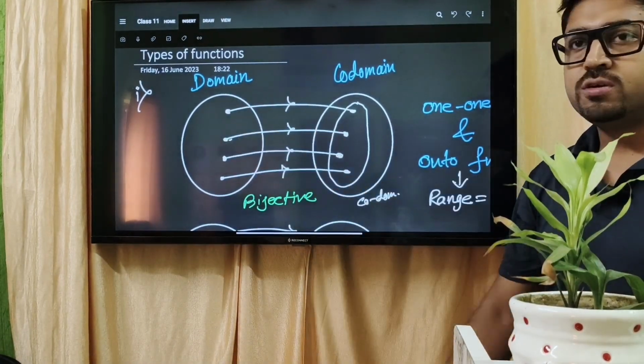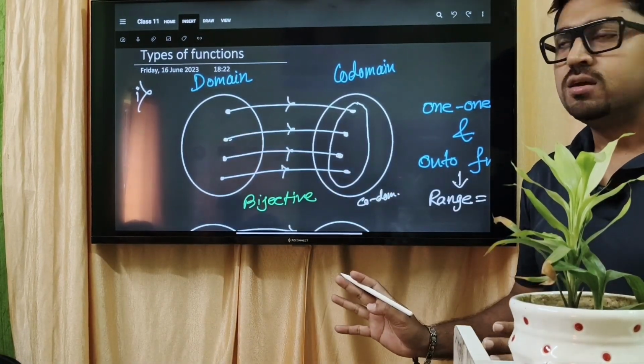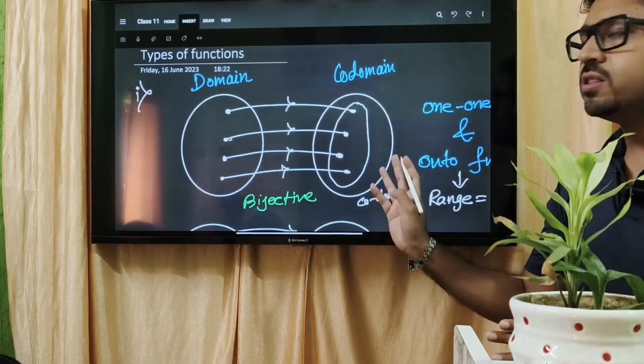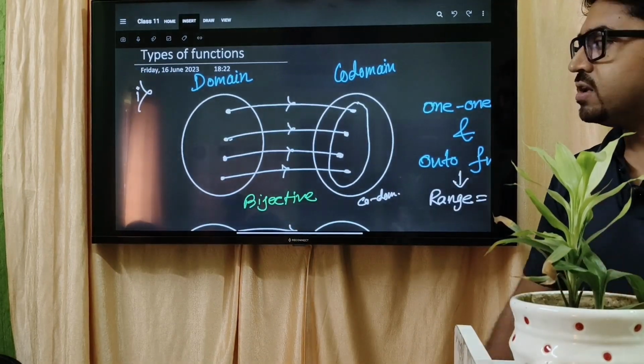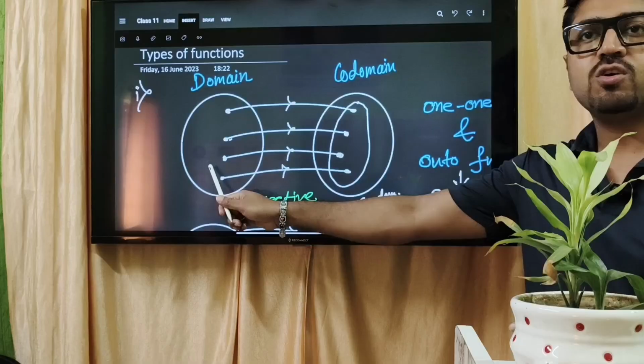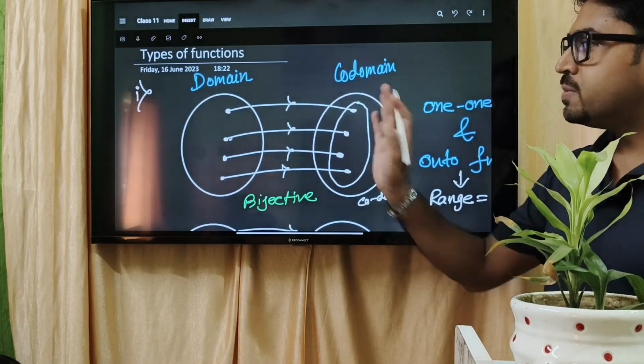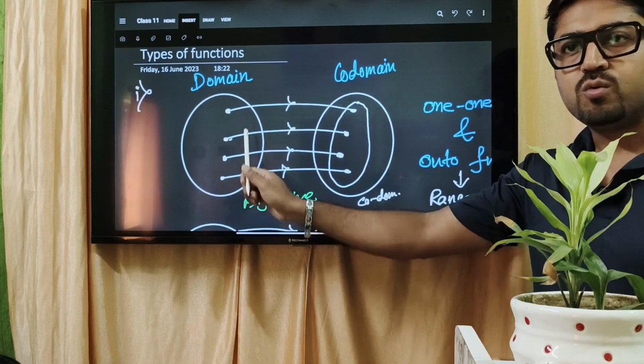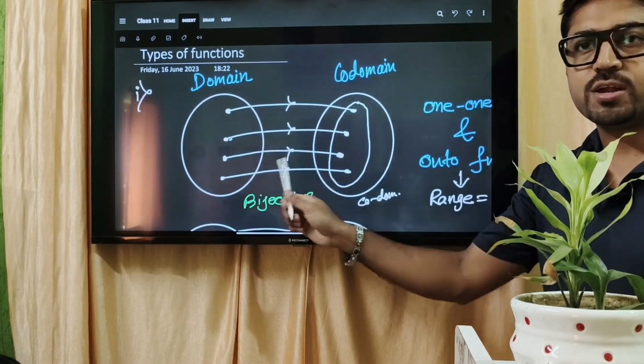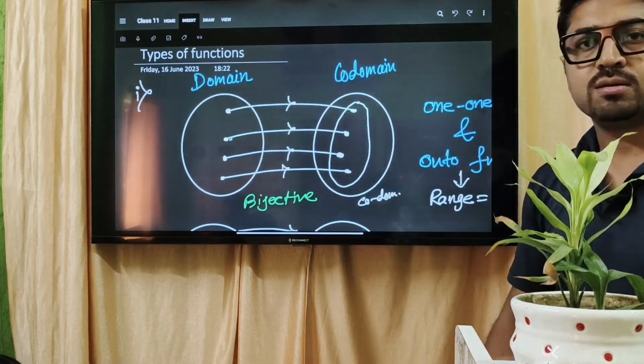One input one output, and totally neat and clean, no extra element in the domain set, no extra element in the codomain set. First condition wise, an extra element cannot be there in the domain set, but an extra element can be there in the codomain set also. So in this diagram, the domain is fine, the one-one condition is there, this is called the one-one condition, but no extra element in the codomain, correct?